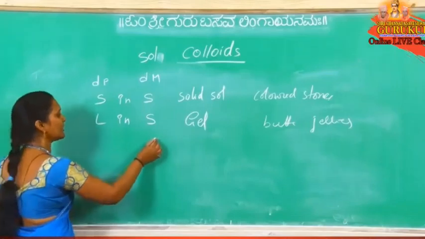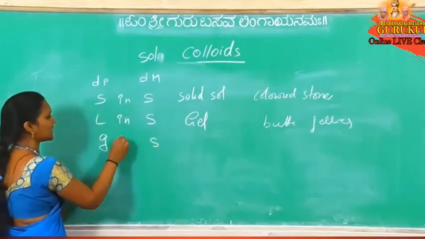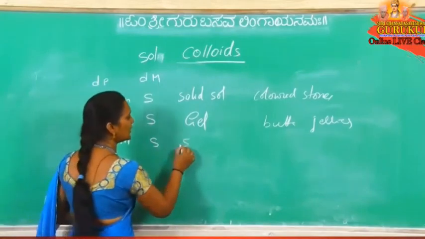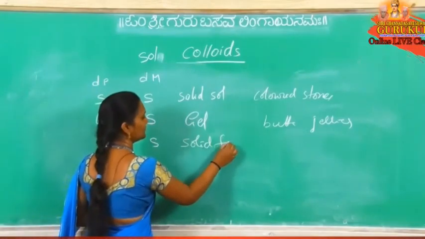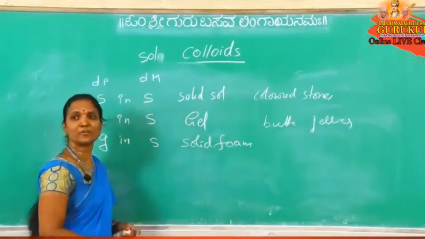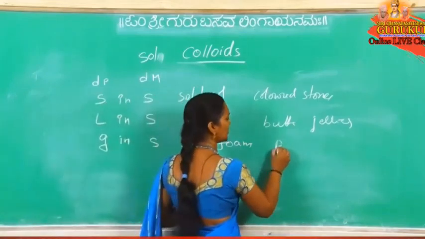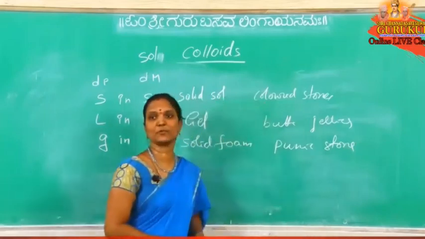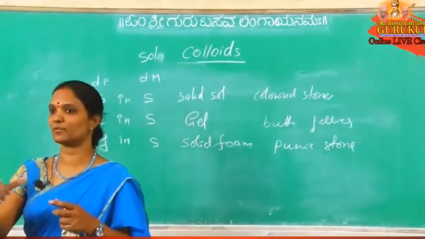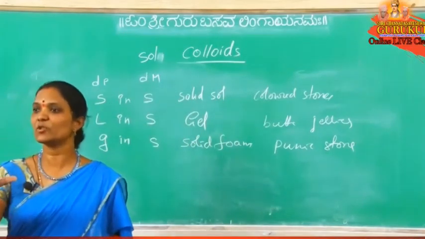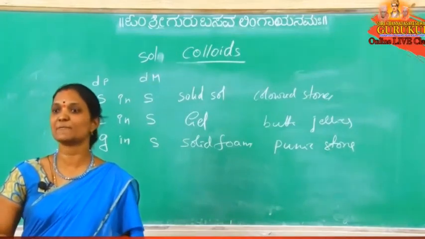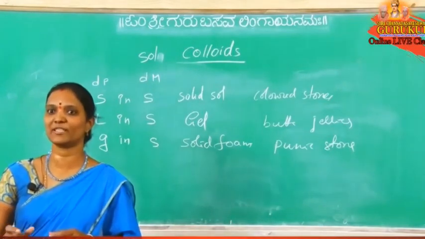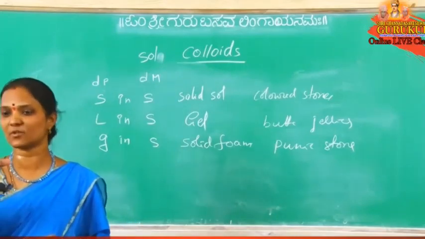And dispersion medium solid, dispersion phase is gas. Gas in solid, then it is called solid foam. For this the best example is pumice stone. Pumice stone may be white, different colors also may be possible. It is a stone that is used to clean the foot, especially in winter season. During bath, we clean the foot with a pumice stone. That is a porous stone.